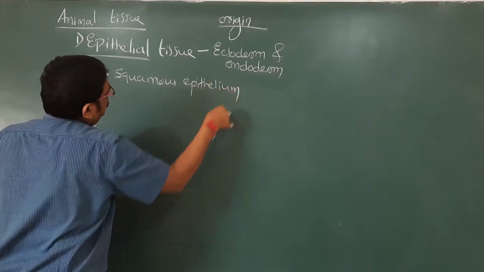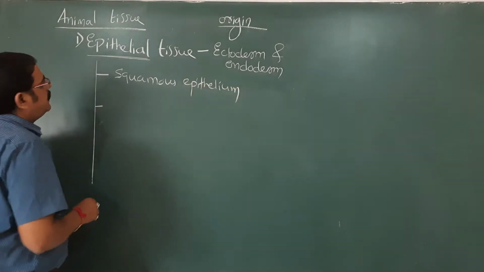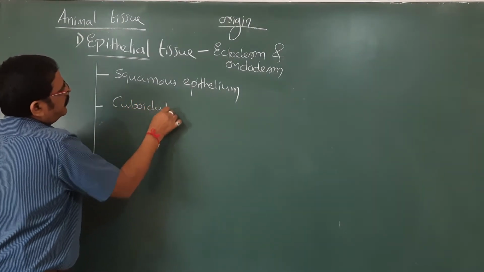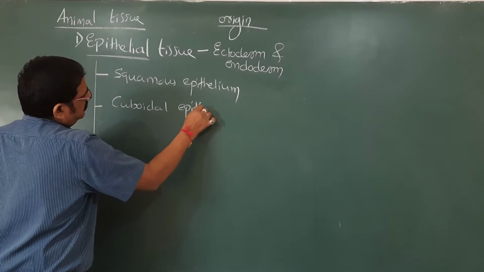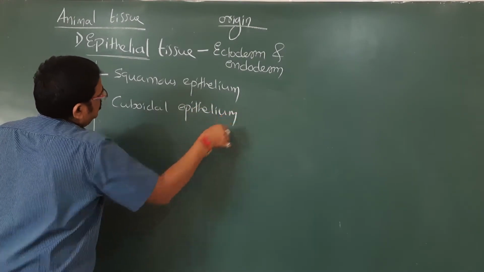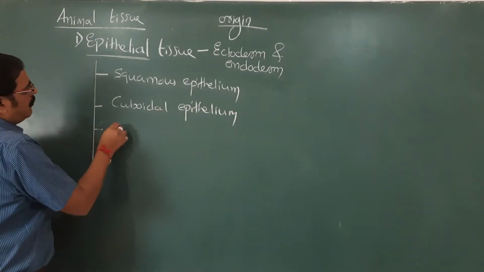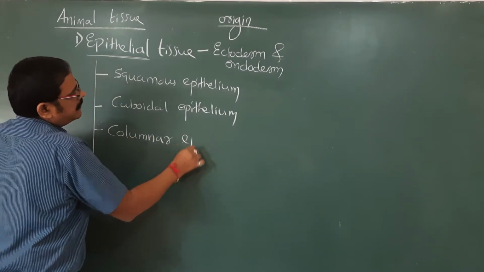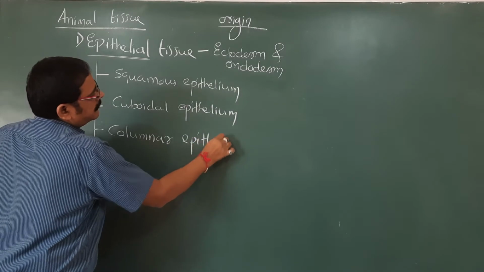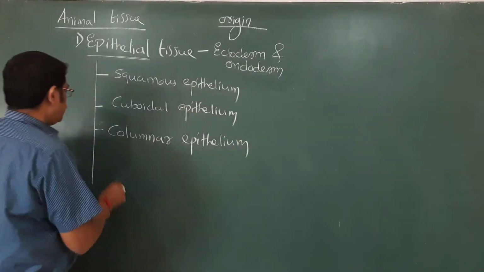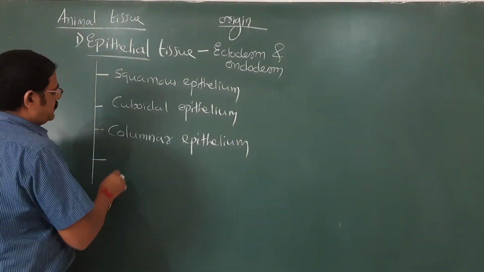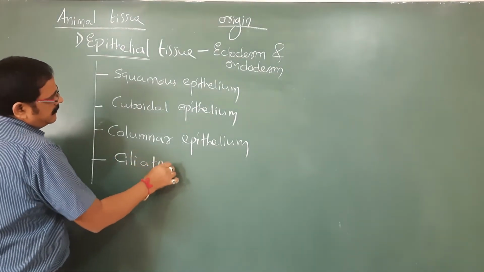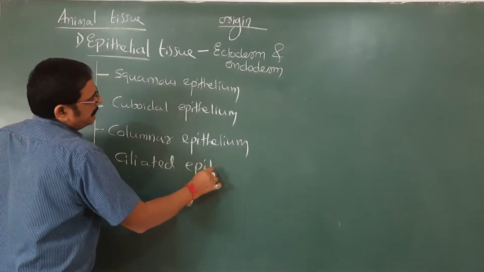Squamous epithelium. Second, we call the cuboidal epithelium. Then the third type is columnar epithelium. Then the fourth type is ciliated epithelium.